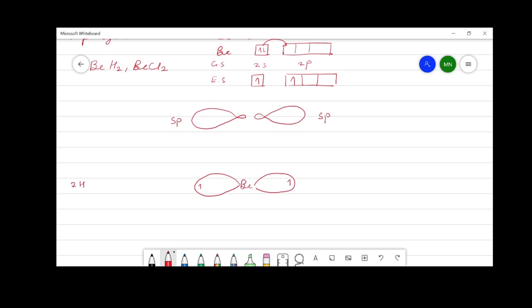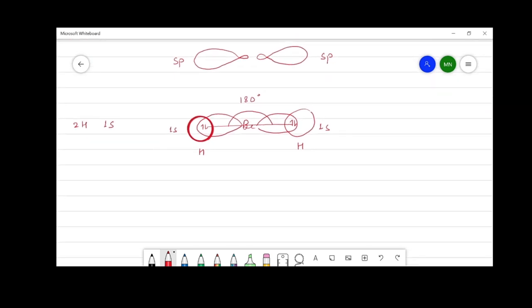Now these hybrid orbitals can make bonds with two hydrogen atoms, as in the case of beryllium dihydride. The 1s atomic orbital of each hydrogen atom can overlap with the sp hybrid orbital in the formation of a covalent bond. The geometry of this molecule is linear, and the two bonds are present at a 180-degree bond angle.